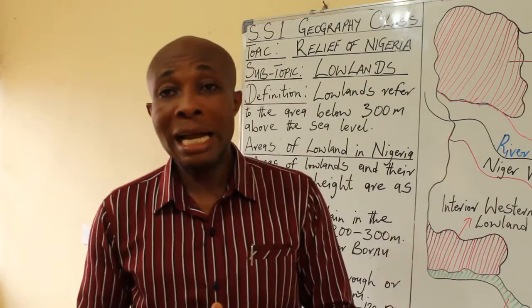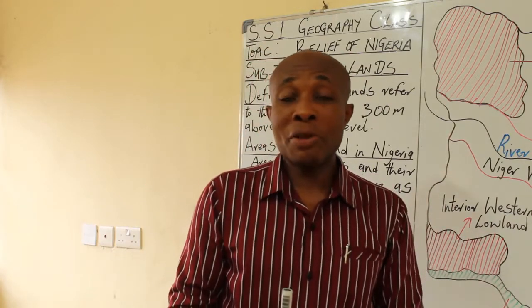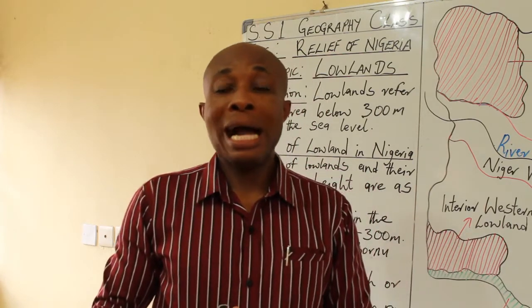Then when we talk about the Western Highland, we're talking about the area within the western part of Nigeria, talking about Ondo State, Oyo State, Kwara State, and Osun State. They are the areas that fall within the Western Highland, and we have prominent rivers also, like River Osun, River Ose, and so on and so forth.